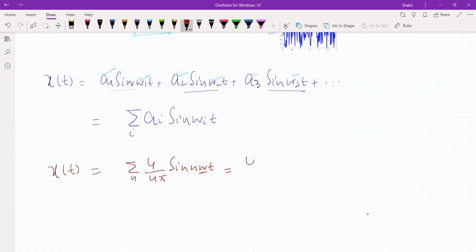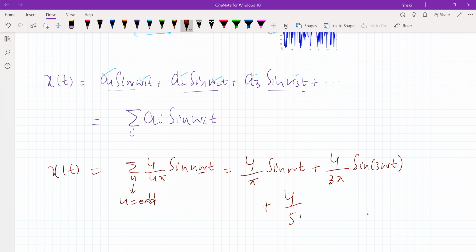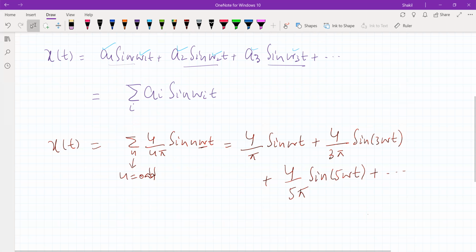So in other words, this becomes 4 by pi sine omega t plus 4 by 3 pi sine 3 omega t plus 4 by 5 pi sine 5 omega t plus so on. Remember, n is only odd here. I forgot to mention n is odd. So we can express this x of t, which is our square wave, almost exactly like this. That's how it is.